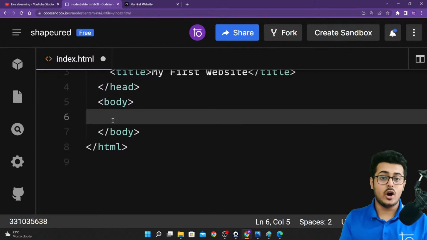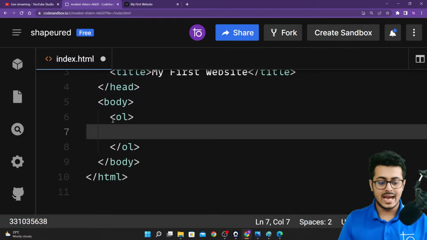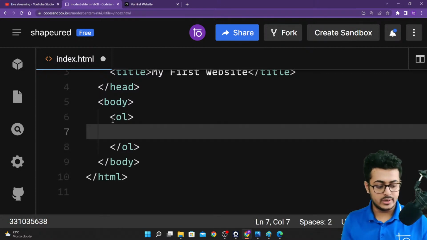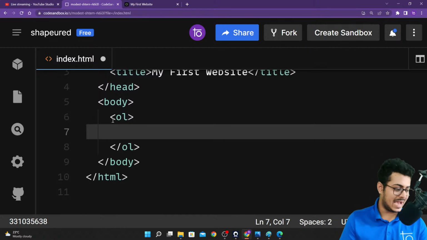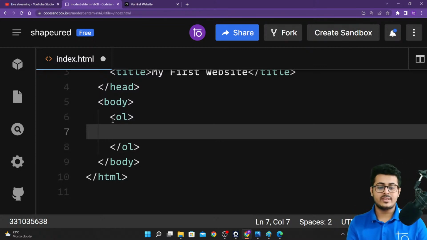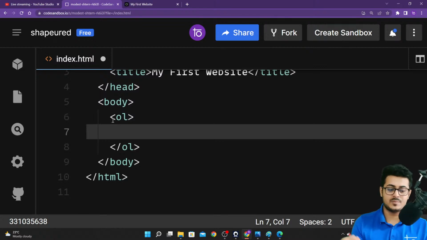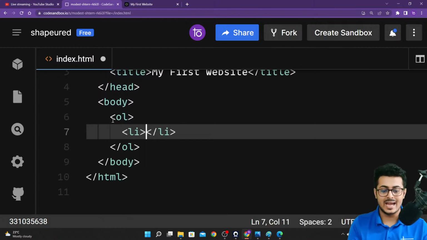So to create an ordered list, like I said, the tag that we have to use is the ol tag right over here. Now once we have created the ol tag, that basically means that we have created our ordered list. For every item that is present in the list, you have to initialize it by a list item tag.